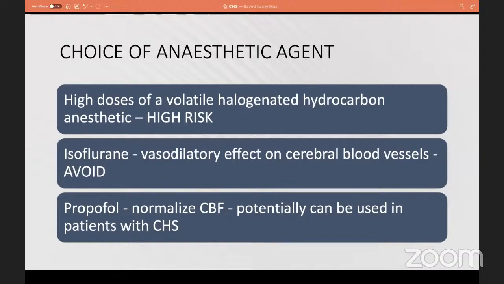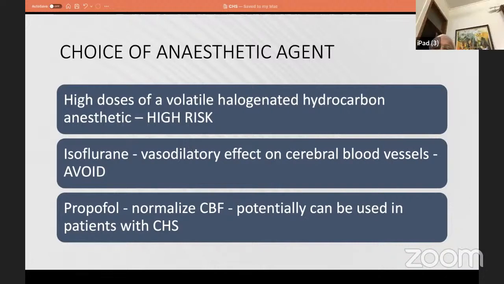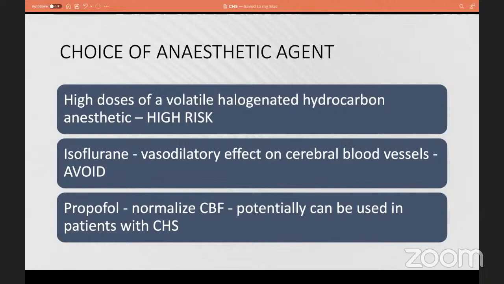It has a vasodilatory effect on the cerebral blood vessels. In some literature, it was mentioned that it can be taken at minimal volumes for anesthesia for short duration. And propofol is one of the drugs which has a tendency to normalize cerebral blood flow and potentially can be used in patients with cerebral hyperperfusion syndrome.